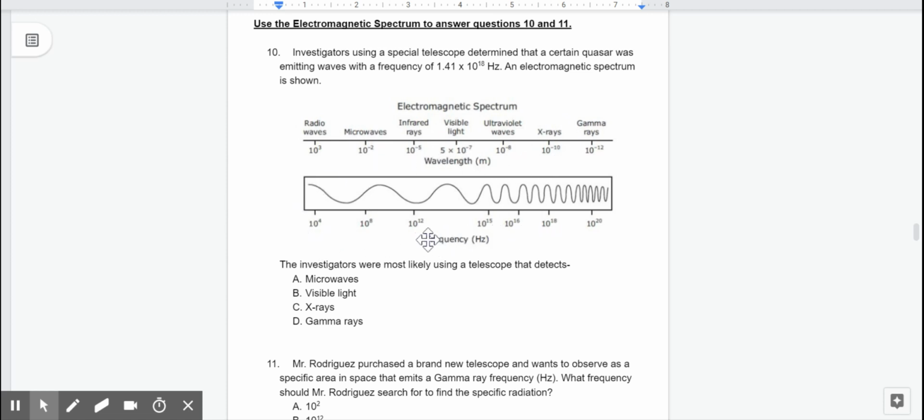We have frequencies in hertz. 10 to the 4, 10 to the 8, 10 to the 12th power, 10 to the 15th power, 10 to the 16th power, 10 to the 18th power, and 10 to the 20th power. The investigators were most likely using a telescope that detects A. Microwaves, B. Visible light, C. X-rays, or D. Gamma rays.